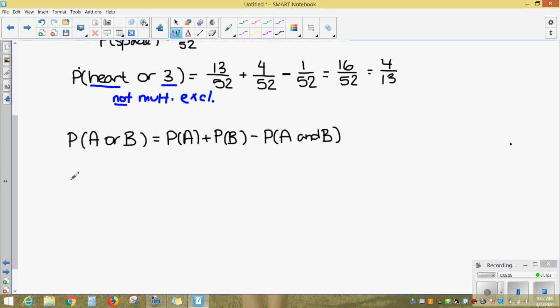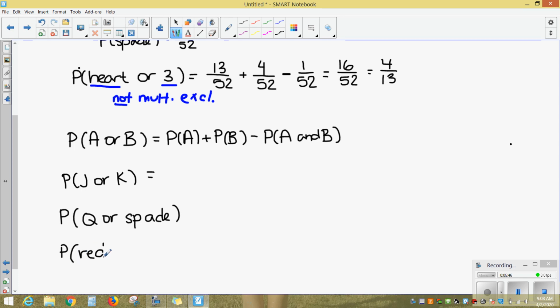So let's think about the probability of drawing a jack or a king. Maybe I want the probability of drawing a queen or a spade. The probability that I draw a red card or an ace.